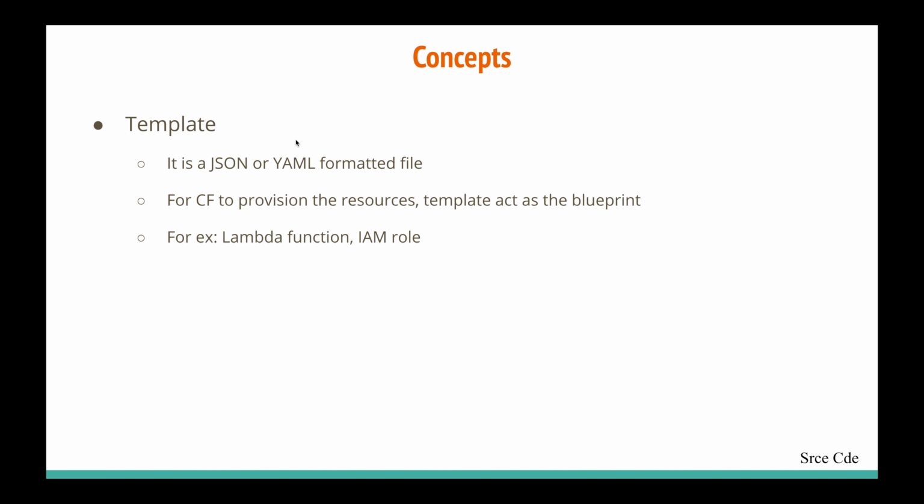So now let's try to understand a few concepts within CloudFormation. The very first one is the template. As I mentioned earlier, it's basically a JSON or YAML formatted file, right? And for CloudFormation to provision the resources, the template acts as a blueprint, right? For example, you want to provision a Lambda function, IAM role, or any resource, right?